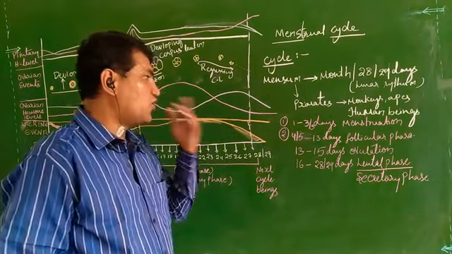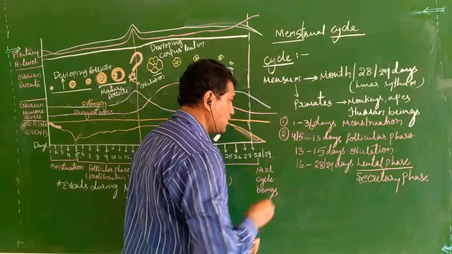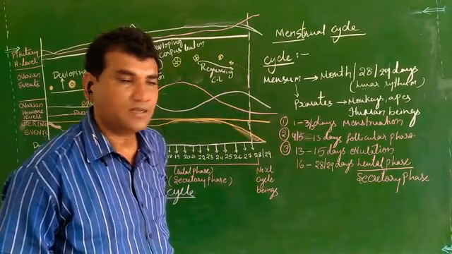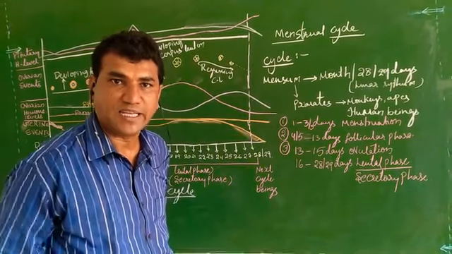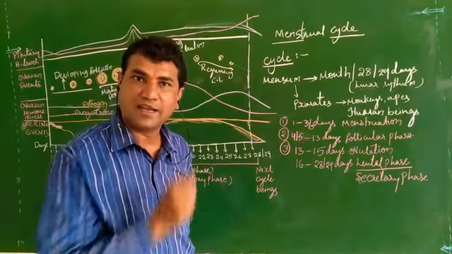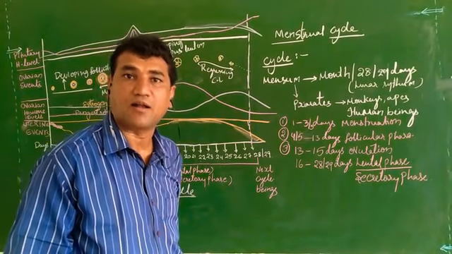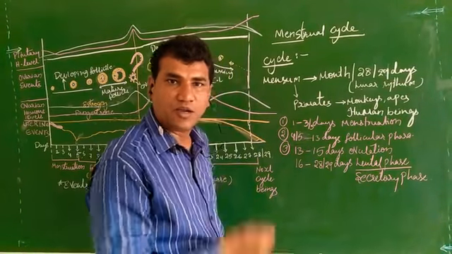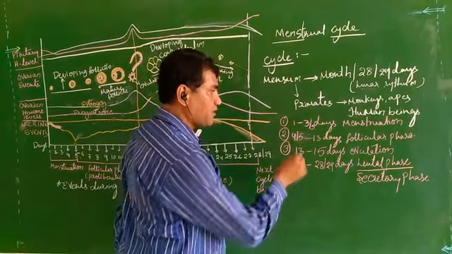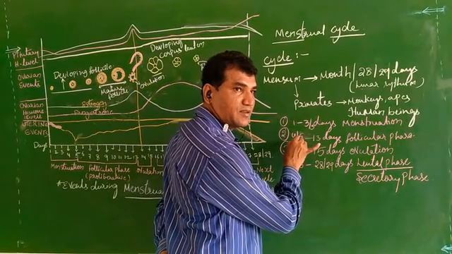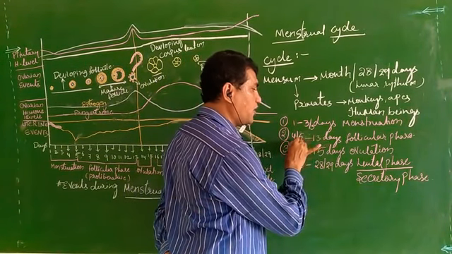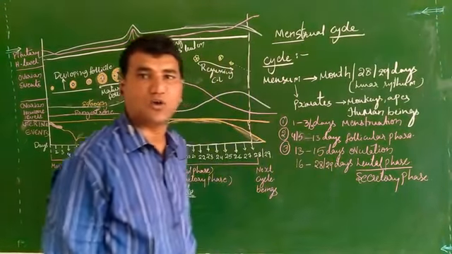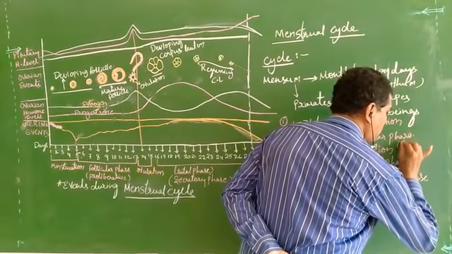Here you are seeing the four phases. 1 to 3 days is menstruation, that is menstrual flow: blood, endometrial lining and degenerated ovum or corpus albicans, along with a certain amount of other dead cells. And the next, the 4th day to 13th day or 5th day to 13th day, is called the follicular phase, also called the proliferative phase.